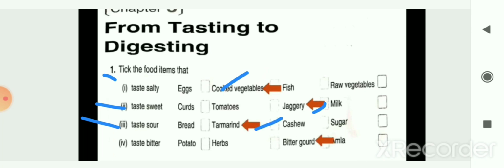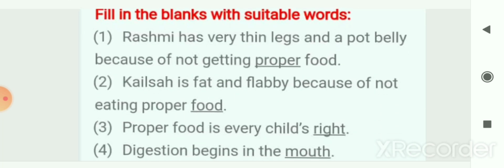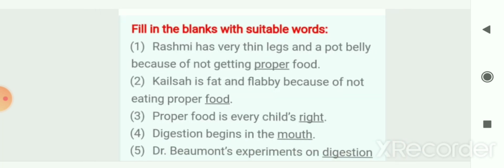Next is taste bitter. The options are potato, herbs, bitter gourd and amla. So the taste of bitter gourd is bitter. So these are the answers for your choose the correct option. The answers are already given to you. The next question is fill in the blanks. So let's start with the blanks.